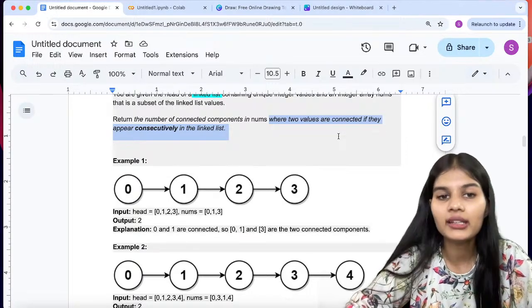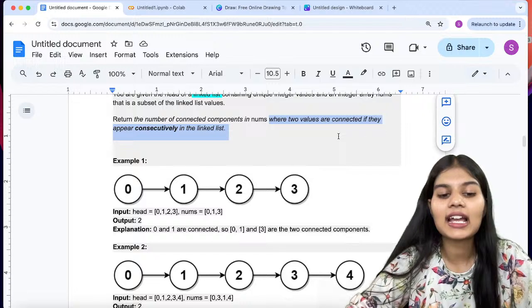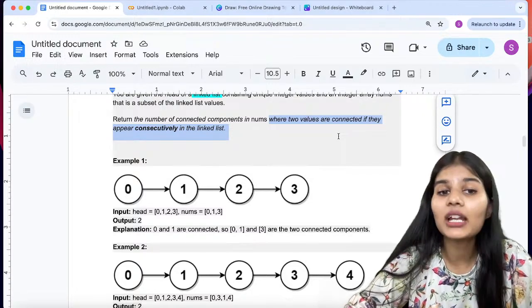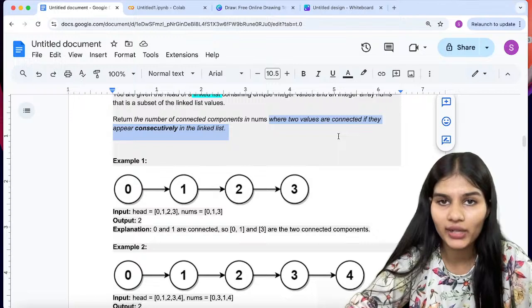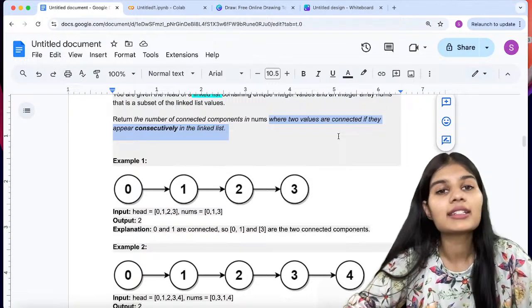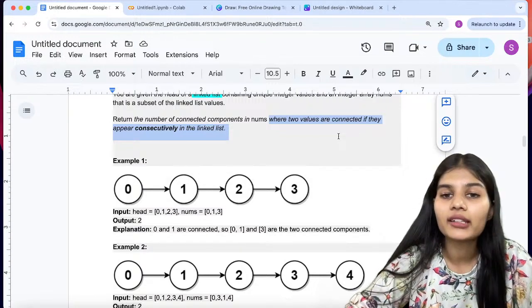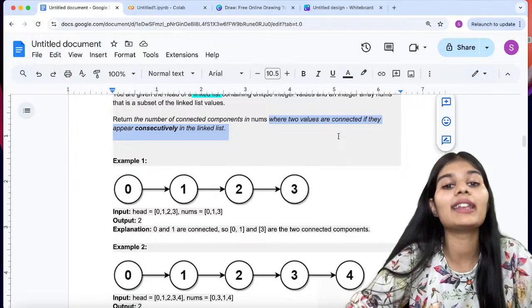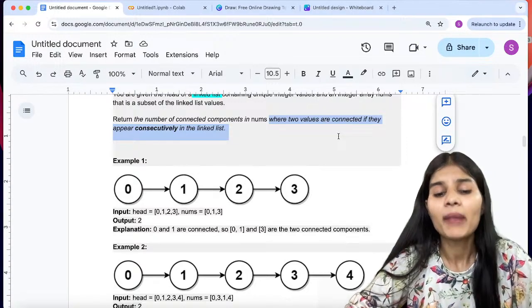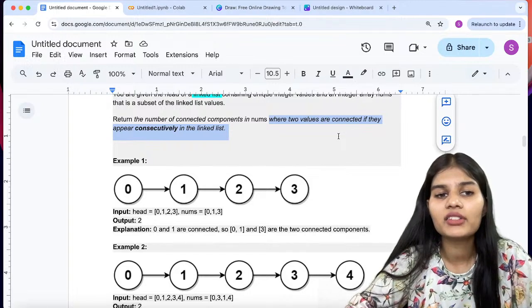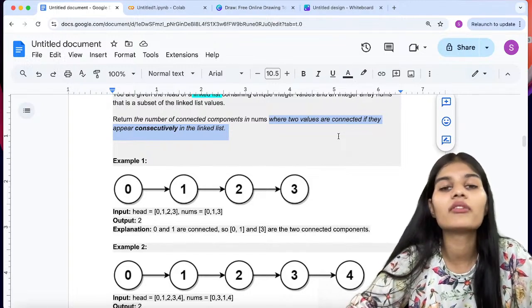Okay, fine. So I have a linked list, and I have a subset of that particular linked list also. We have the head value and the final result. What I have to find is the number of connected components. What are the total number of connected components? My condition is that they appear consecutively in my linked list.